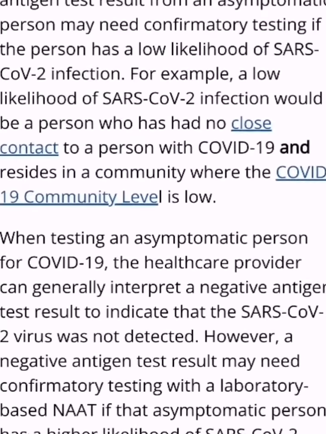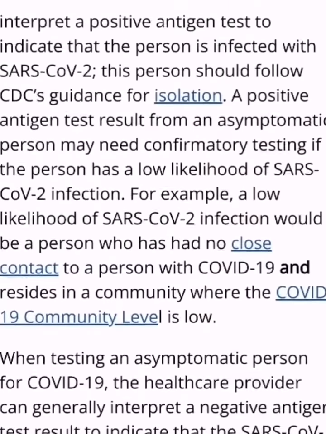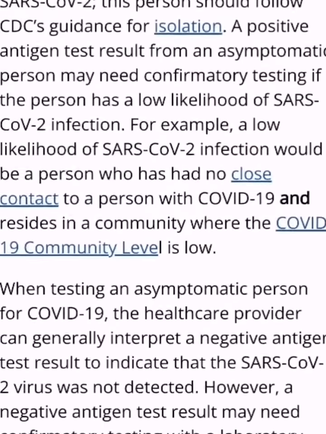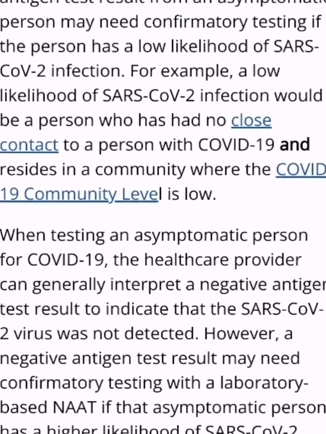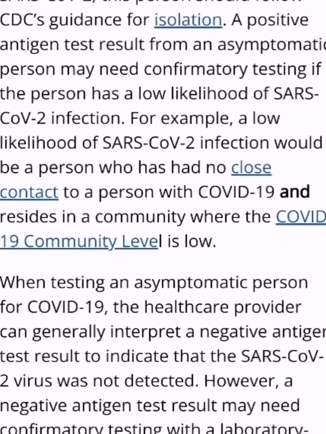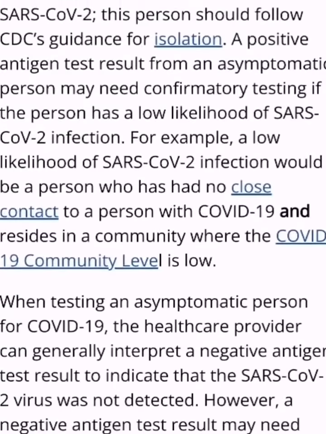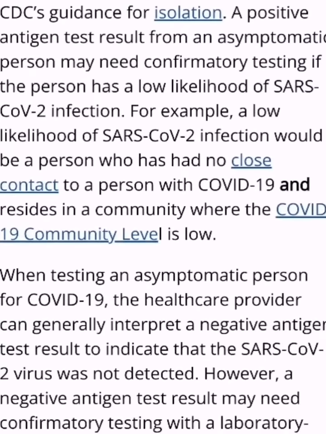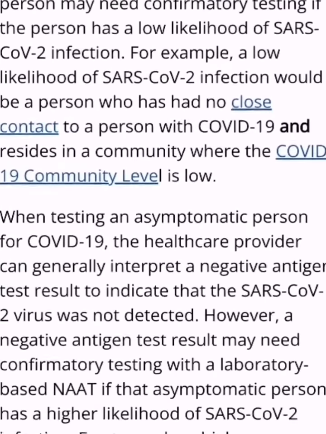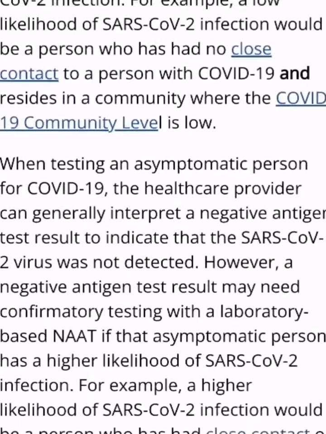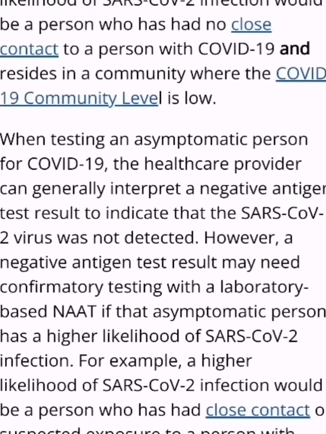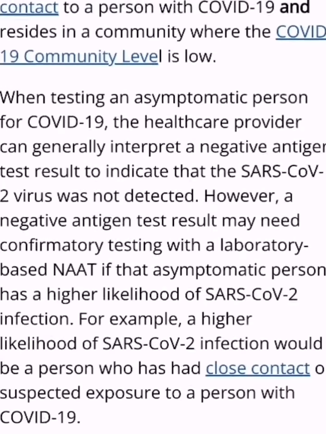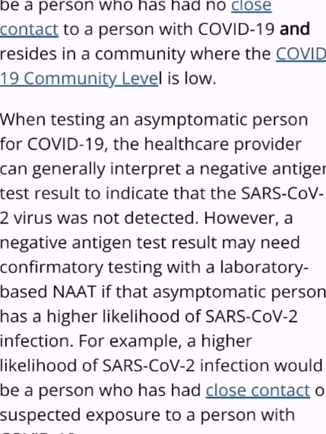A positive antigen test result from an asymptomatic person may need confirmatory testing if the person has a low likelihood of SARS-CoV-2 infection. For example, a low likelihood of SARS-CoV-2 infection would be a person who has had no close contact with a person with COVID-19 and resides in a community where the COVID-19 community level is low.